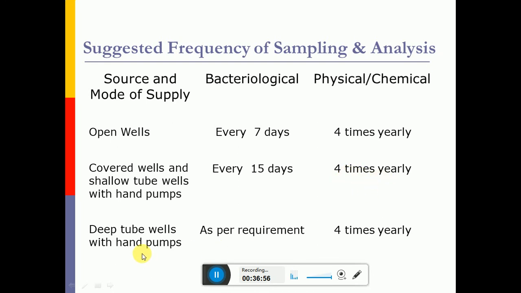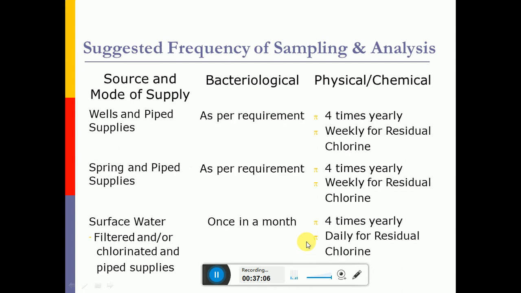For deep tube wells with hand pumps, as per requirement we can collect for physical and chemical analysis, it can be 4 times in a year. For well and pipe supplies, it is as per requirement. For spring and pipe supplies, it is as per requirement. So usually for most of the physical and chemical parameters, it will be 4 times a year or quarterly.